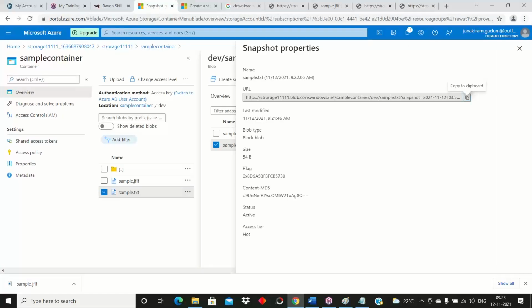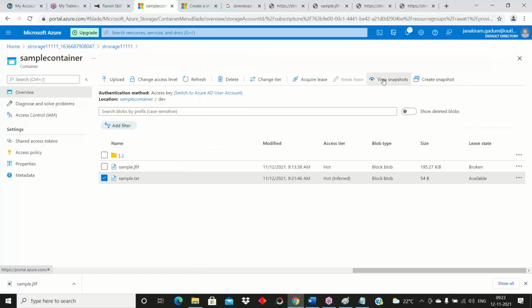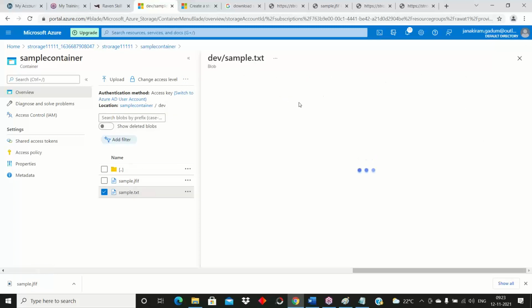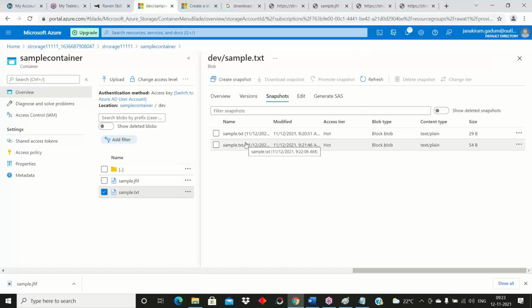Okay, so what happened? Snapshot will maintain your history. View snapshots. So this is my history. Suppose in production I want to do some modification in a file. I did some modification and I'm going to upload this to production. But before production, I thought, no, this is wrong, the previous one is perfect. So I need to go with that. That time it will be used.